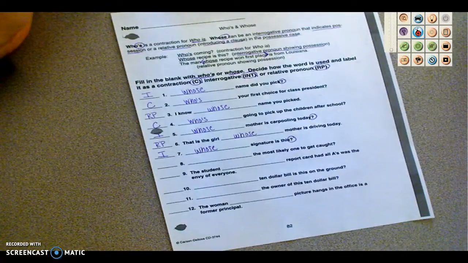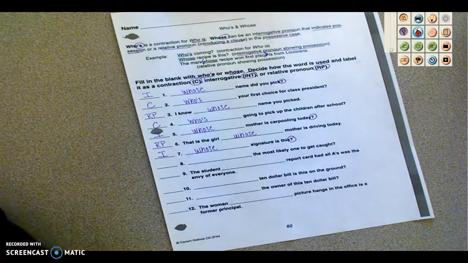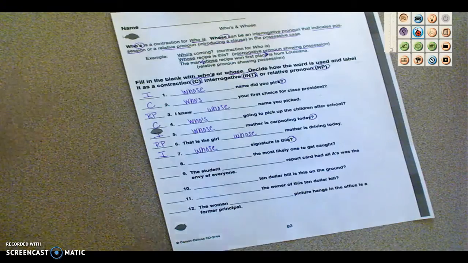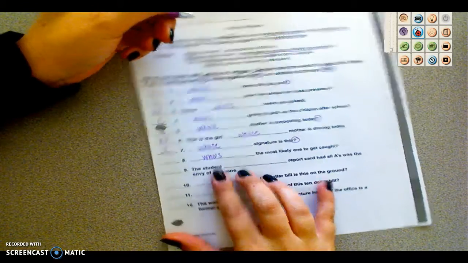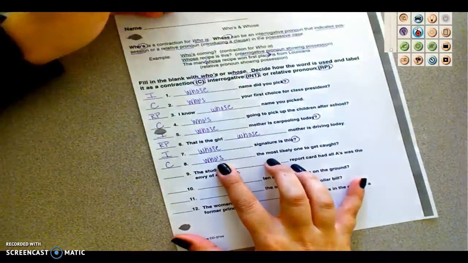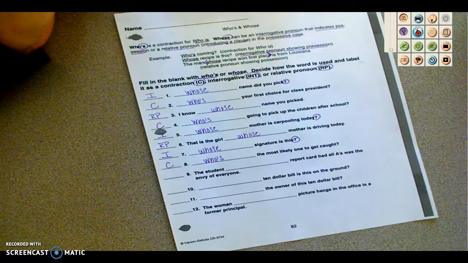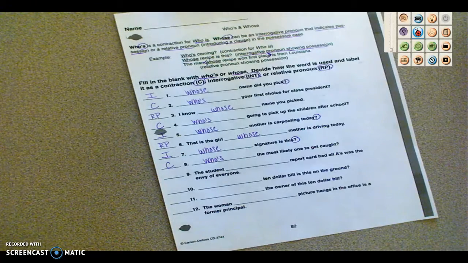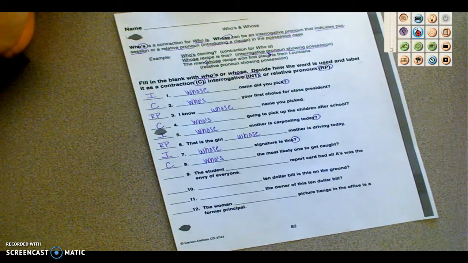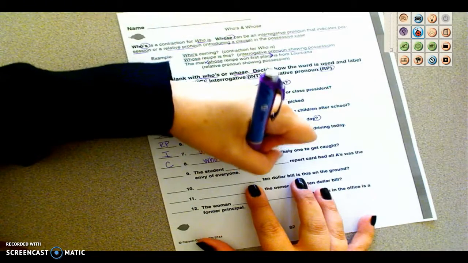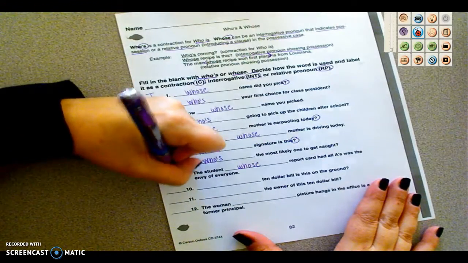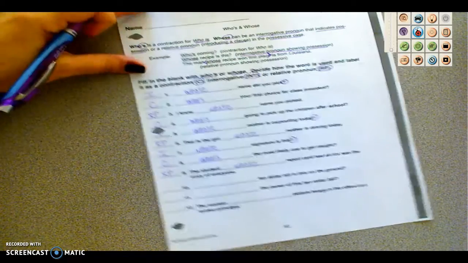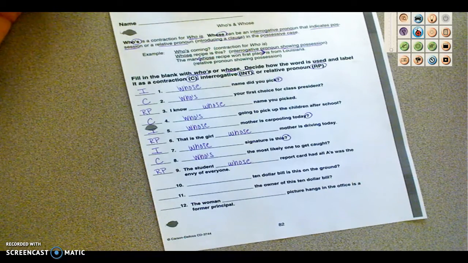Number 8, blank the most likely one to get caught. Who is the most likely one to get caught? And that's a contraction. Number 9, the student blank report card had all A's, was the envy of everyone. The student whose report card had all A's. It's not a question, relative pronoun. Number 10, blank $10 bill is this on the ground.